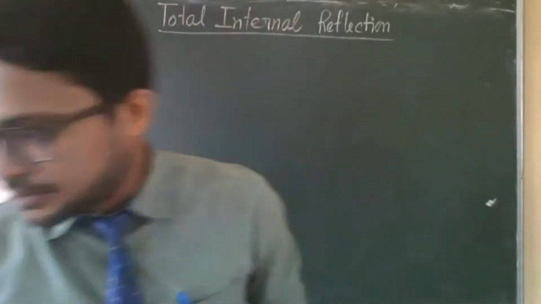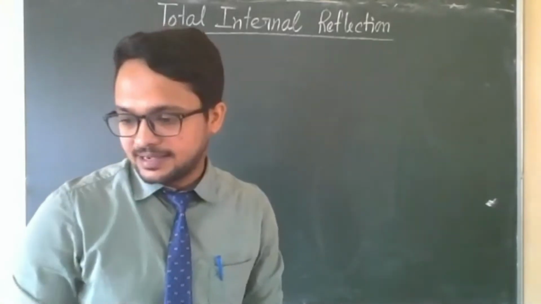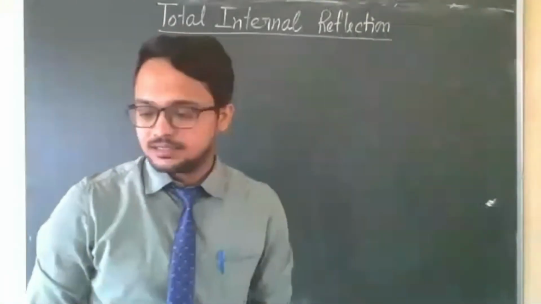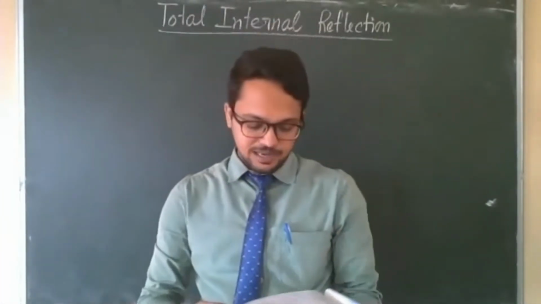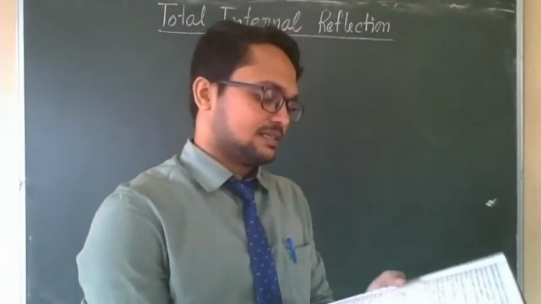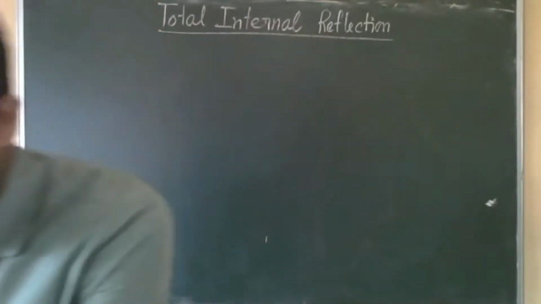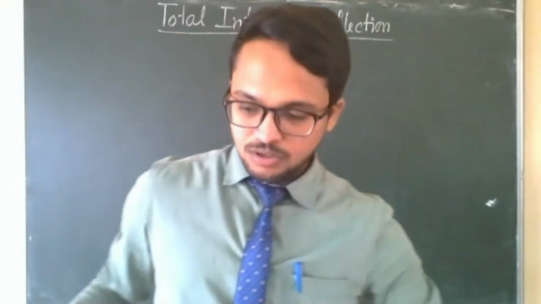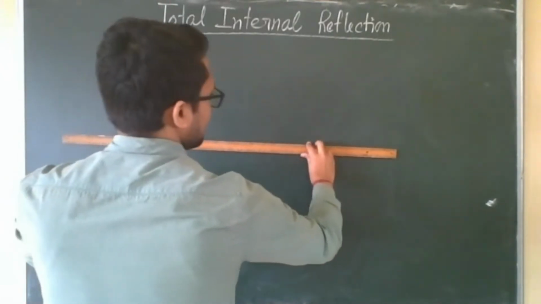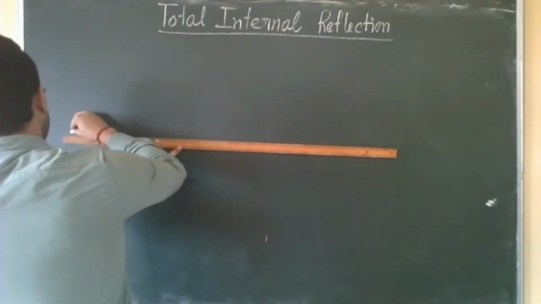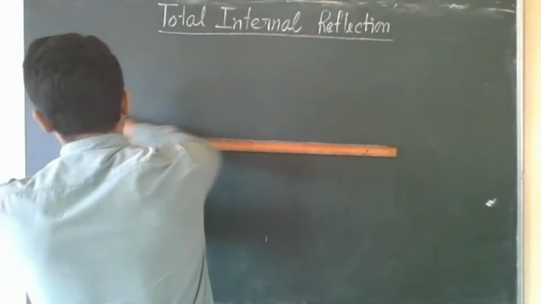So students, next we will see the refraction and total internal reflection of light rays at different angles of incidence. You will get this in your book, page number 95. We will discuss figure 4.46. Let me draw the diagram first of all, and all of you also draw the diagram.